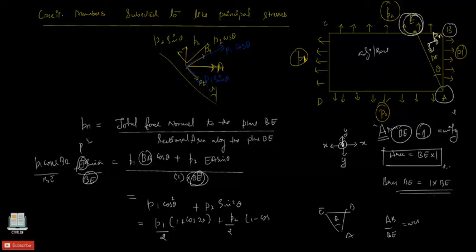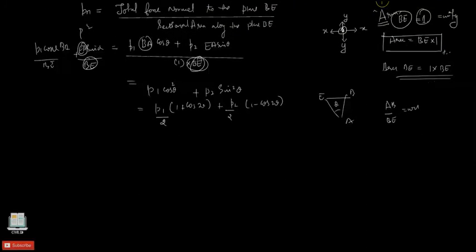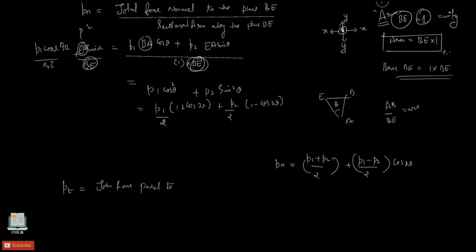Okay, so if we simplify this, we will get Pn is equal to P1 plus P2 divided by 2, plus P1 minus P2 divided by 2 times cos of 2 theta. Now the normal stress has been evaluated. The tangential stress has to be seen. So it is nothing but the total force parallel to the plane BE.